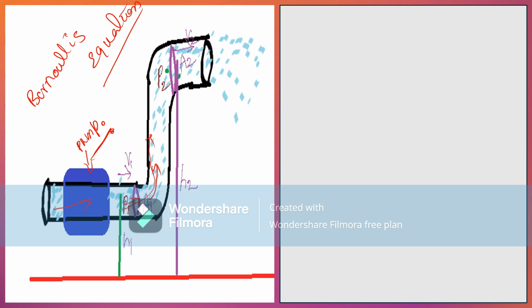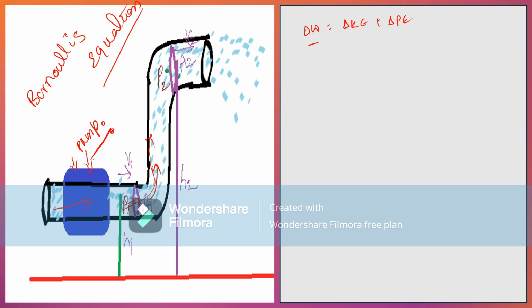The electrical energy this pump consumes must be converted into kinetic energy, that is, change in velocity of the fluid, and stored in the form of potential energy. That is, work done is equal to change in kinetic energy plus change in potential energy.